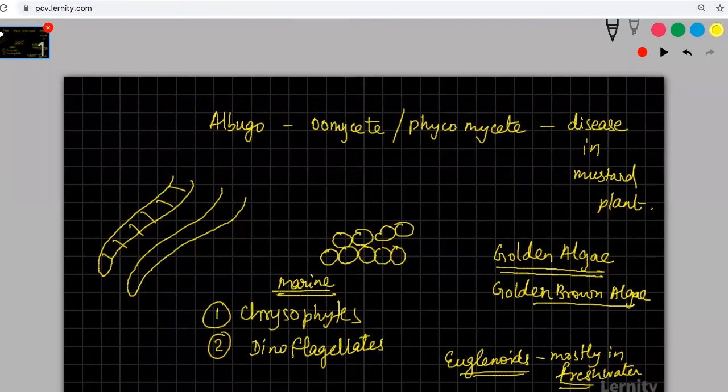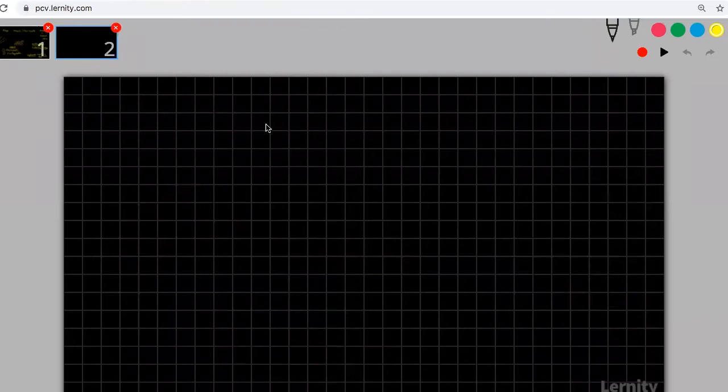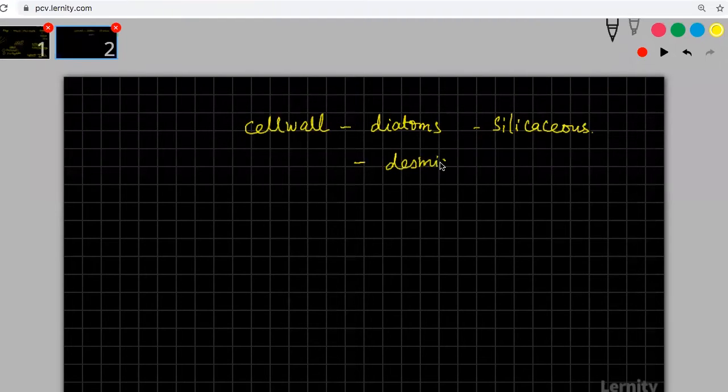So basically, the cell wall is the one which will help you to determine these things. Cell wall in diatoms is siliceous. Whereas in case of desmids, cellulose is made. This is one thing that you should know. This is the first difference.